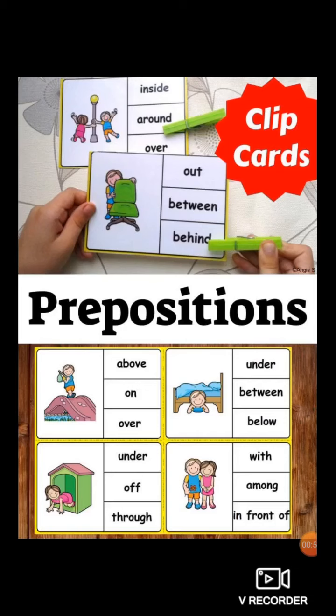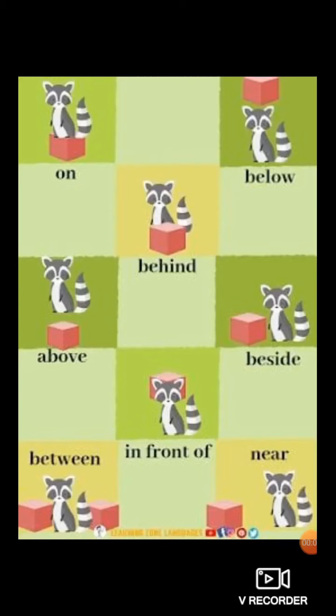The boy is lying under the bed. So under is nothing but a preposition. It connects a noun and tells the position of the noun. Where is the boy? Under the bed. Okay, let's see more examples of preposition. The cat is sitting on the box. You can see in this image.